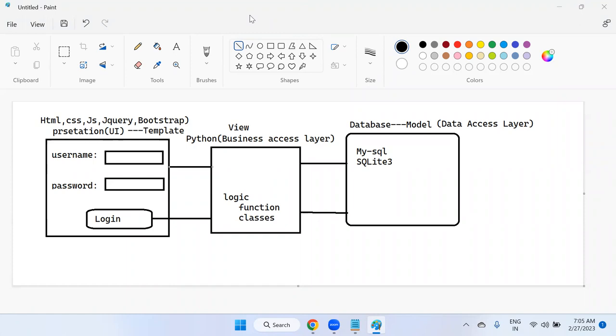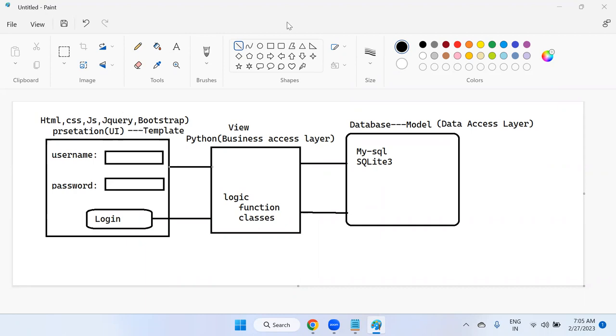So this is the MVT pattern, model view template. We are using it throughout our Django course. What I'm going to cover is Python logic, which you already know, and UI technologies: HTML, CSS, JavaScript, jQuery, Bootstrap. The first few days, like demo sessions, 4 or 5 sessions are completed. After completion of those 4 or 5 sessions, I'll keep the Django concepts aside, and we will focus one week of sessions on HTML, CSS, JavaScript, jQuery, Bootstrap.